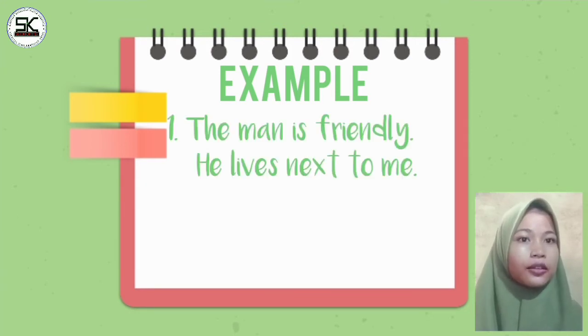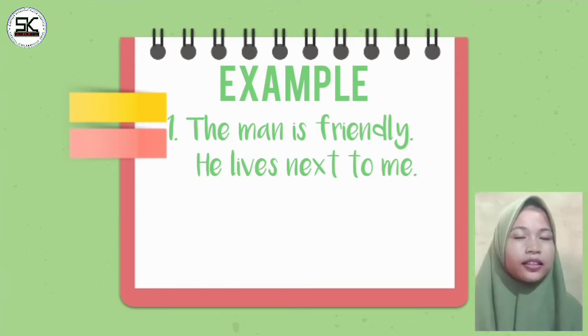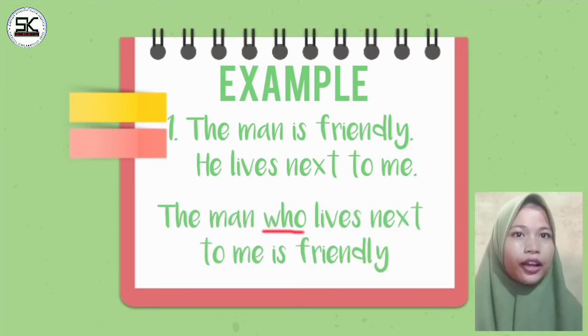The man is friendly. He lives next to me. He in the second sentence refers to the man in the first sentence and is the subject for that. The relative pronoun used is who. So, if the two sentences are combined, it will become: the man who lives next to me is friendly.